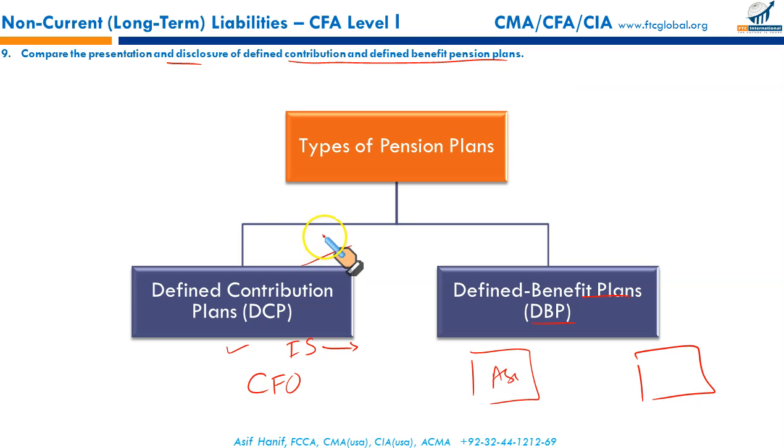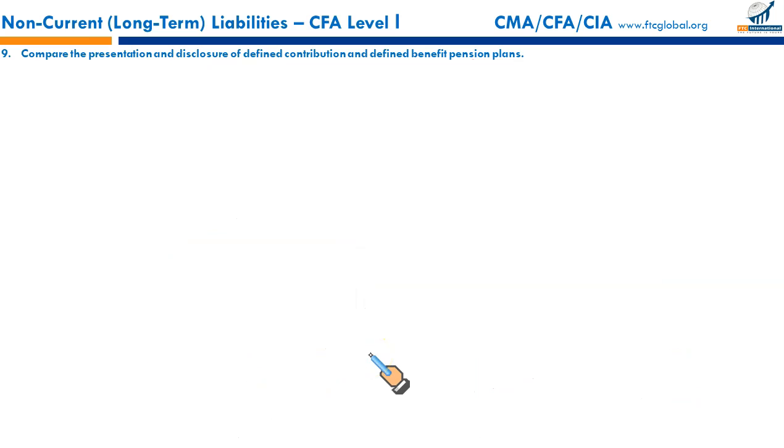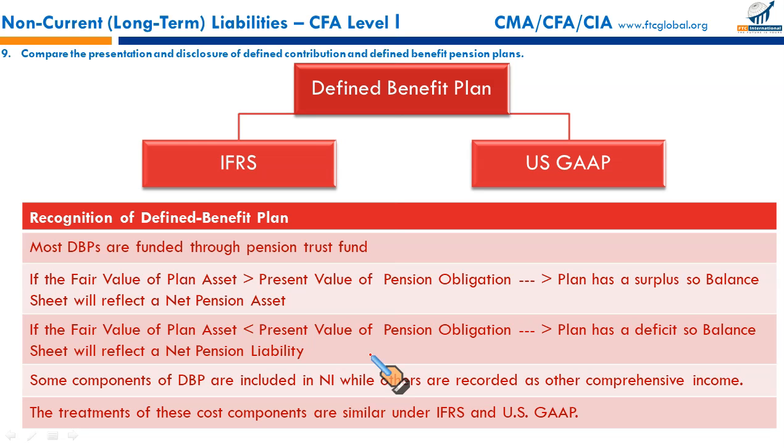So just remember, this is just a regular periodic payment to the plan for the benefit of employees, and the payment is considered an expense and an operating outflow in your cash flow statement. But the defined benefit plan is comparatively complex. We have given some details here.